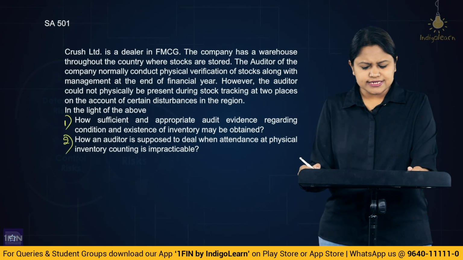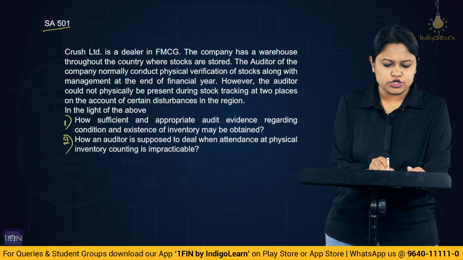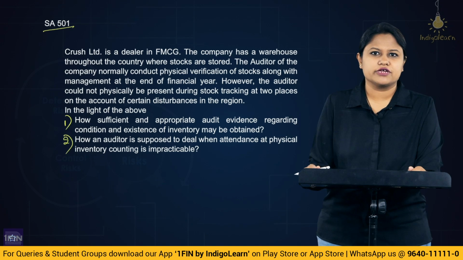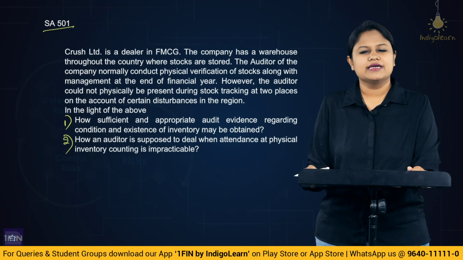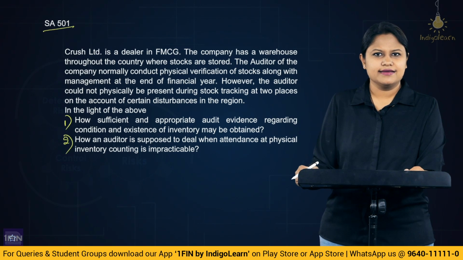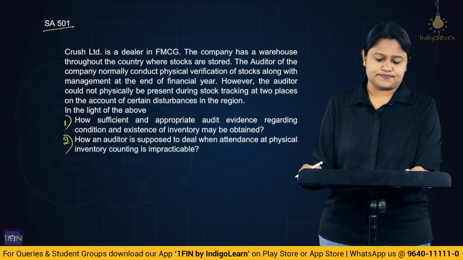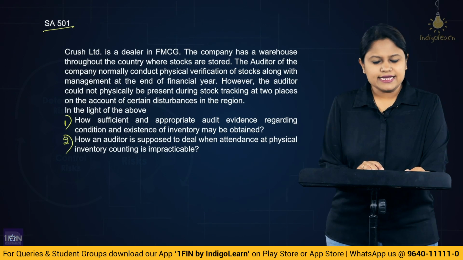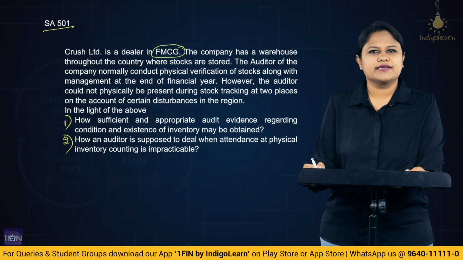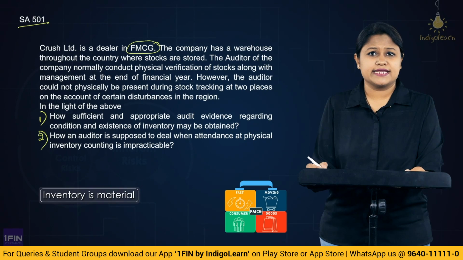So this question, if you look at it, is a very clear indication that it is connected with what? SA 501. Because when we talk about inventory and physical verification of inventory, basically we are talking about SA 501 requirements. Correct? So now let us read the question line by line, understand what it is telling you. We will analyze it and then come to a conclusion with an answer. Now, our client here is Crush Limited, which is dealing in FMCG. The reason for giving FMCG here is because in FMCG, as I told you, inventory becomes a material item.